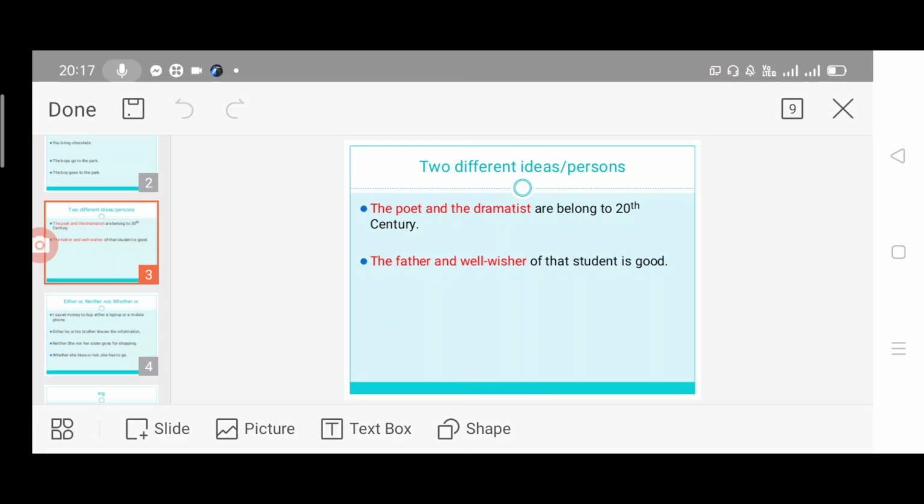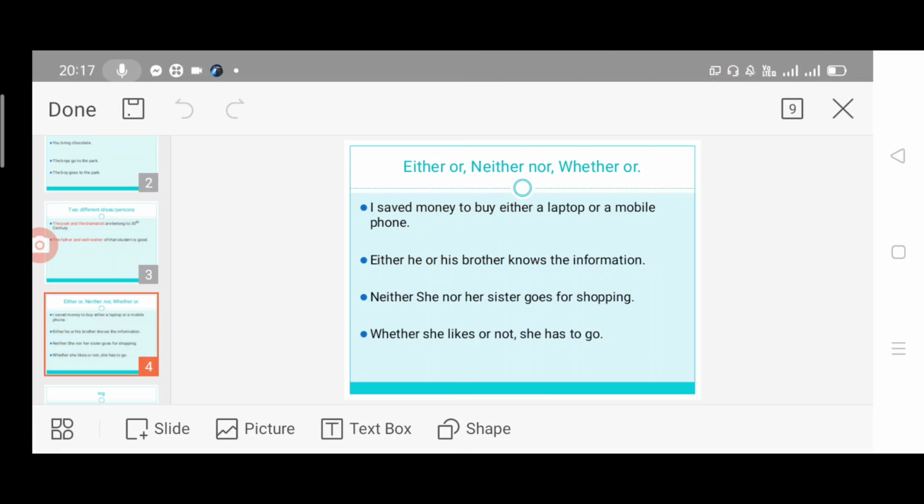Next rule, either or, neither nor, whether or. It's a combination of words. When we are using either in the sentence, definitely or should be there. In the same manner, when neither is used in a sentence, we must use nor. Whether or, it should be there in the sentence. That's a rule. Let's see the meaning.